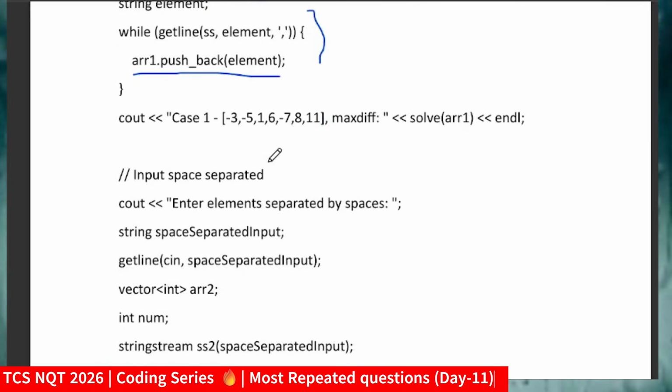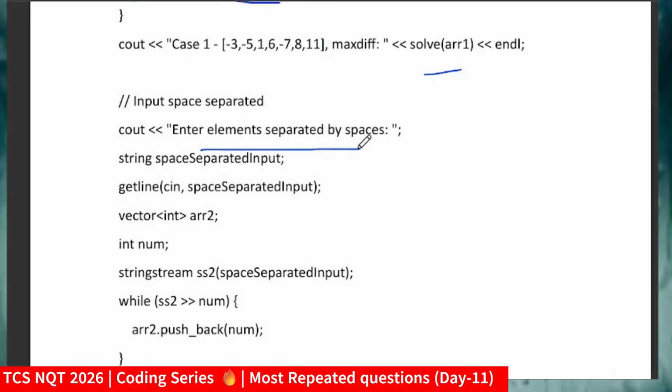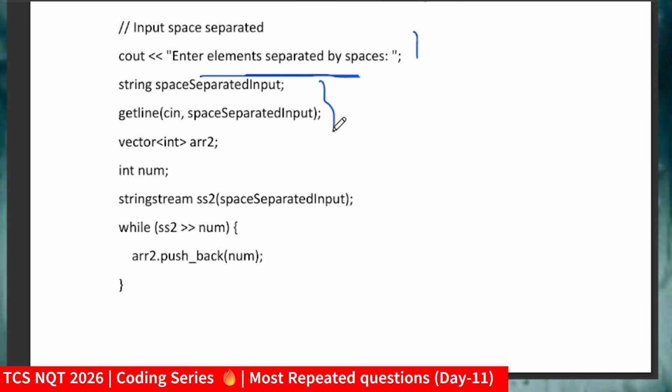Now case 1 might be there, like -3 and so on, so I will just call the maximum difference function on those values. You can also give a prompt. In the exam they will not ask you to give the prompt asking the user, but for the sake of understanding I am using it here: enter elements separated by space. Now I will take the array elements.